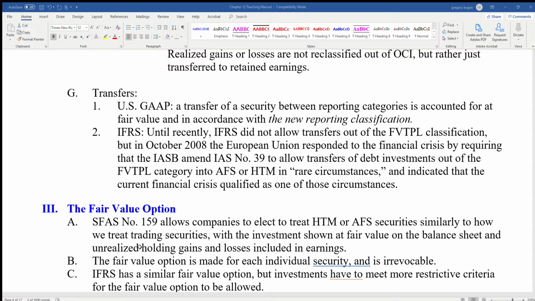Basically it does not get recorded in the income statement, it is recorded in OCI, other comprehensive income, which basically skips the income statement and goes straight to the statement of shareholder equity. And that's how we know that these are basically 3 different treatments that we need to know in this chapter.